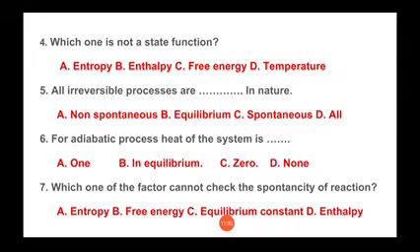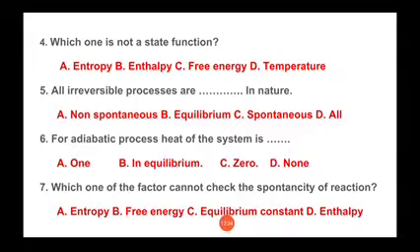Next one is, which one of the factors cannot check the spontaneity of a reaction? Means whether the chemical reaction is spontaneous or not. Which one of the following options will not check that? So options are entropy, free energy, equilibrium constant, and enthalpy. We'll go and check these options one by one.